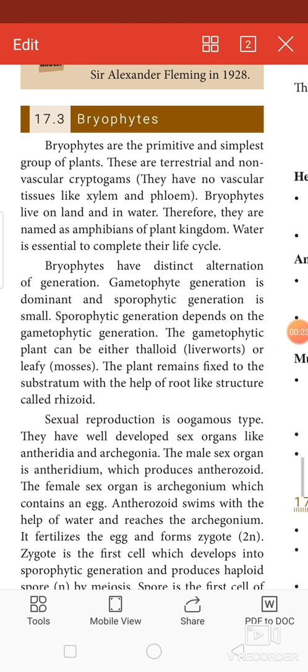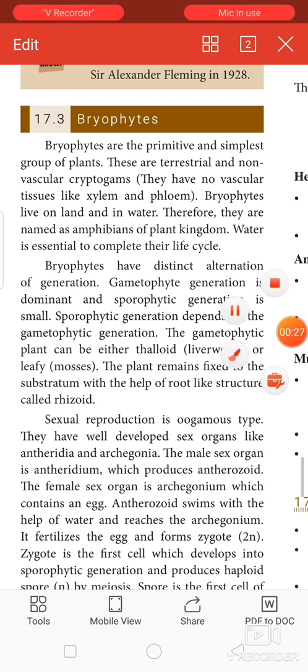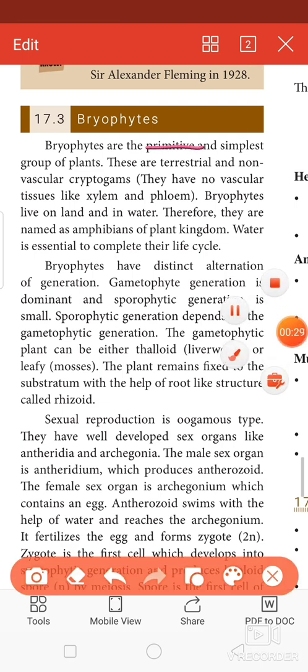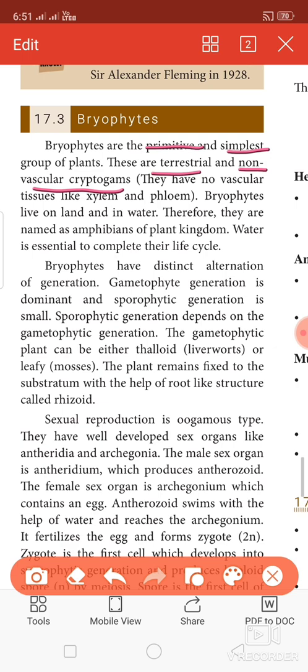Bryophytes are the primitive and the simplest group of plants. They are terrestrial and non-vascular cryptogams. That is, the xylem and phloem tissues are not available in these bryophytes. So they are considered to be non-vascular cryptogams.